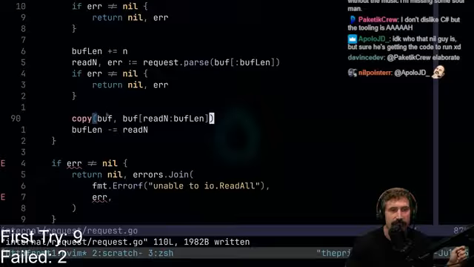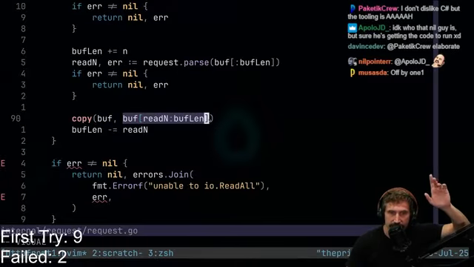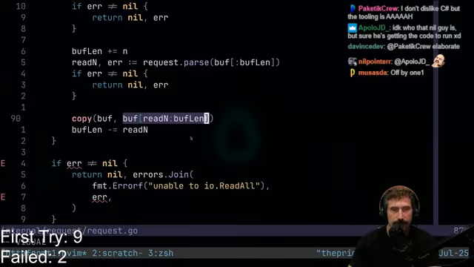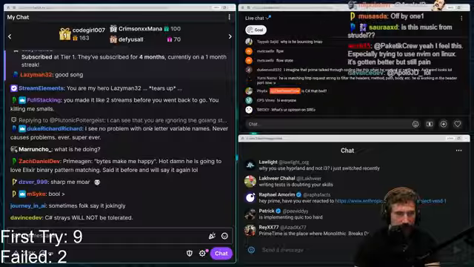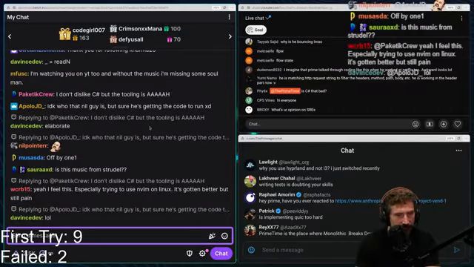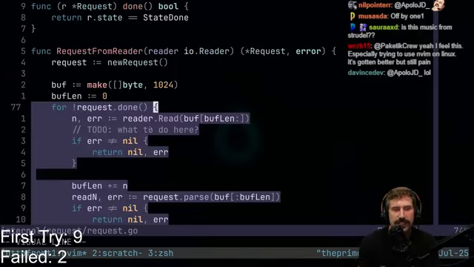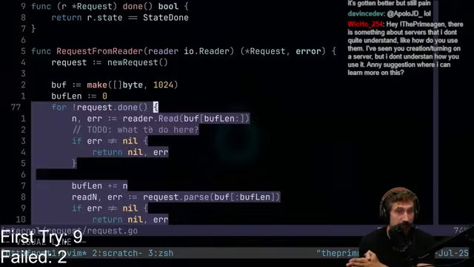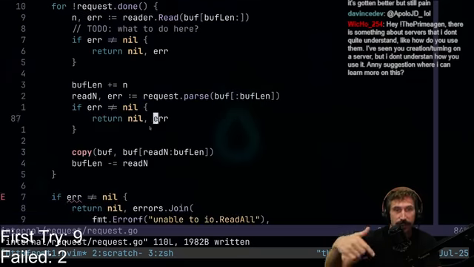But that should be, I'm going to take my destination, which is just my buffer, and I'm going to take from the offset of readN up until the length and move that all in. And I'm going to move that to the beginning. Then I'm going to adjust my buff length, and we're going to call it a day. Pretty straightforward, I'd say. Everybody understanding it? I think everyone should understand this. Pretty easy. So there we go. Now we have a nice reading mechanism. The reading mechanism is super simple. We don't care about how the underlying thing is parsing and all that. We just care about the reading.